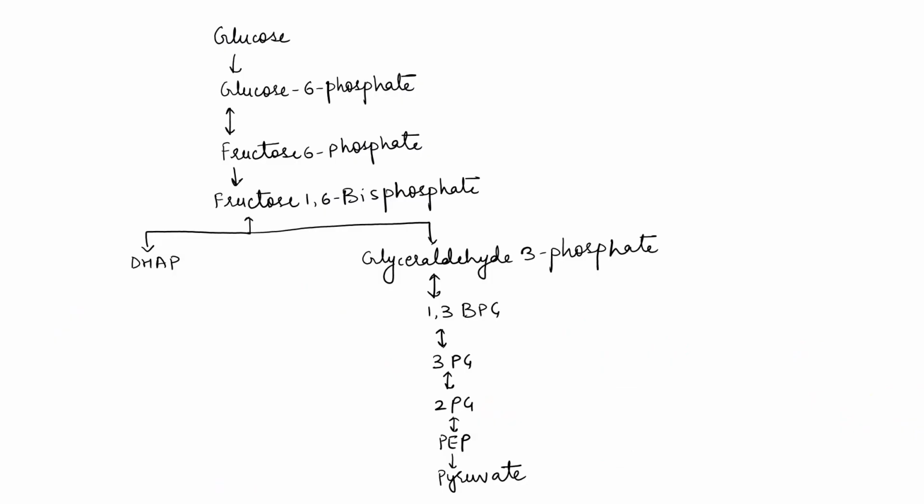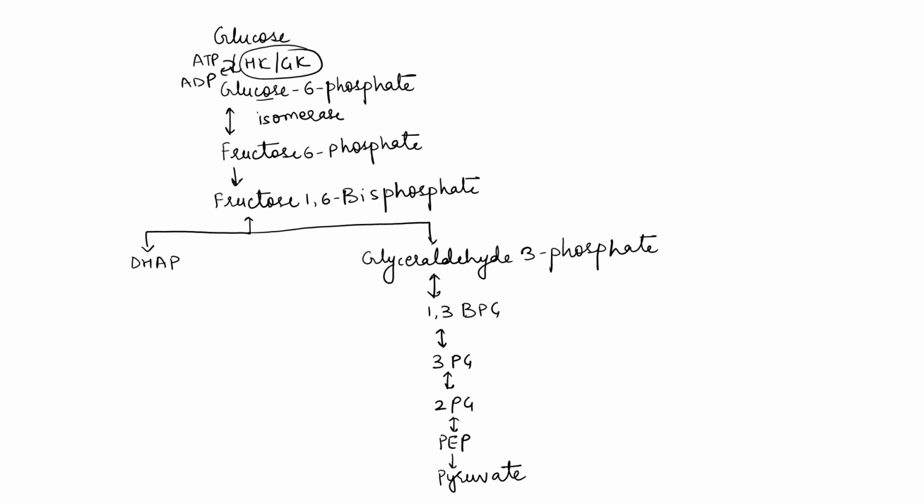So let's start. This is the cycle. Glucose in presence of glucokinase or hexokinase will convert to glucose 6-phosphate. Hexokinase or glucokinase will convert glucose to glucose 6-phosphate and 1 ATP will be consumed here. Then glucose 6-phosphate in presence of isomerase enzyme, because glucose and fructose are isomers, will convert to fructose 6-phosphate. This will be a reversible reaction.